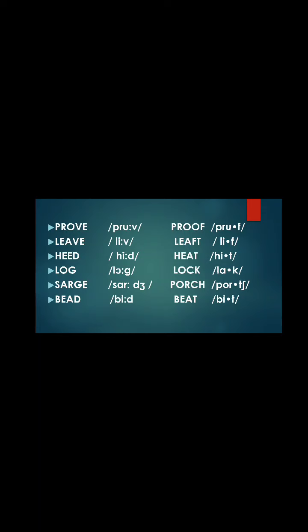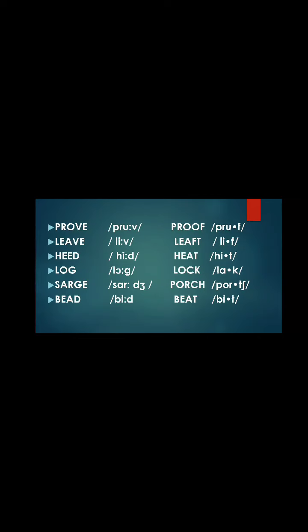So if you notice, these sounds we can hear are similar. For example, we can hear similar the words prove and proof, the words leave and leaf, the words hid and hit, the words log and lock, the words surge and purge, the words bead and beat.